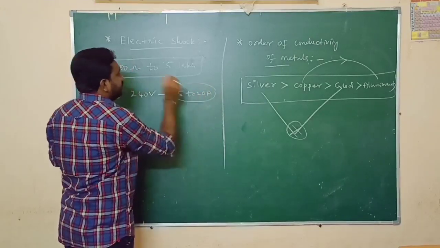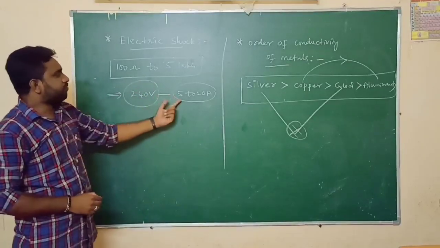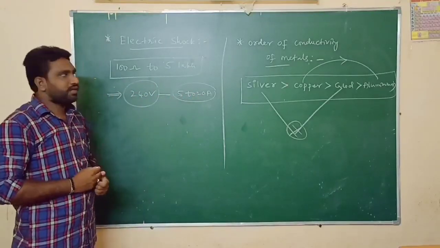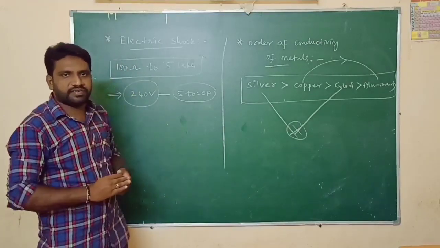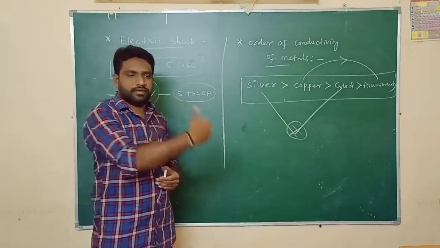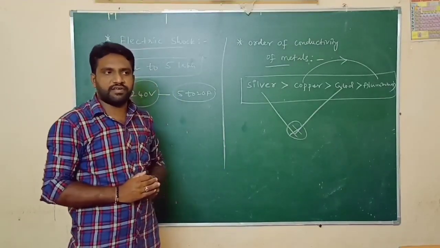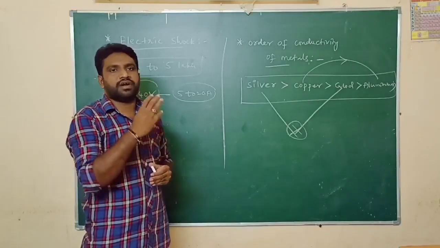Now, how do we get an electric shock? We already know this very well from the basics of electricity: when there is a potential difference, only then will the flow of current take place.